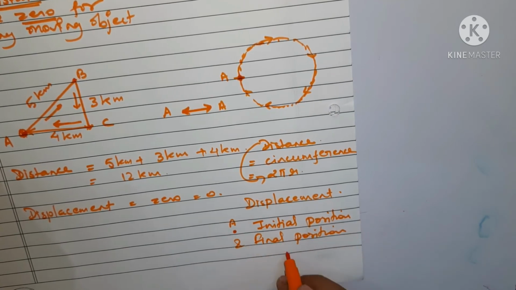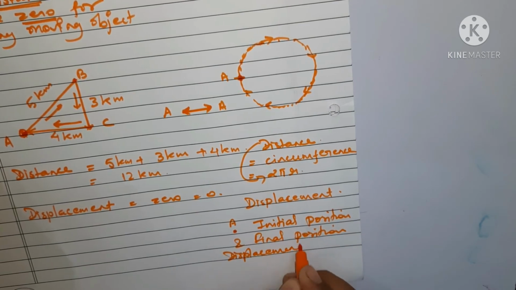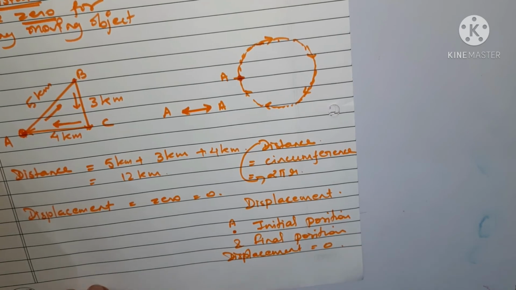If the initial position and final position are the same, then displacement will be 0.